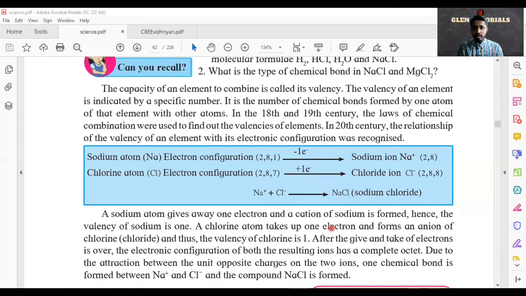We'll just see a video on it, which will give us a perfect explanation about how the valency of particular elements is determined and what electronic configuration is. Electronic configuration of different elements is different. But what does it mean? Just watch this video in detail.